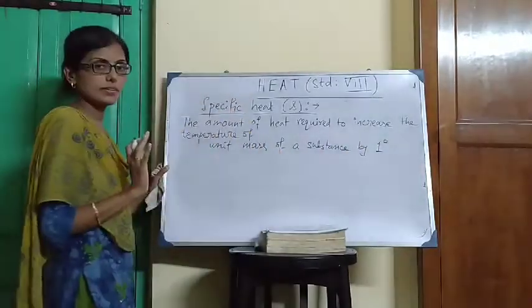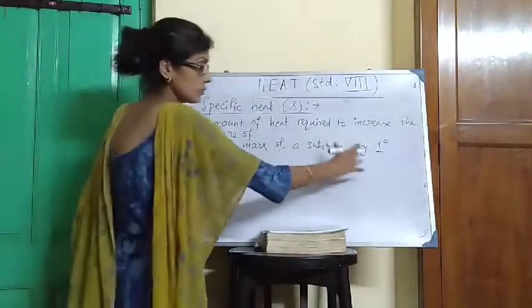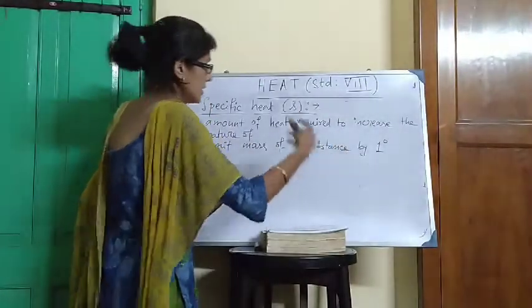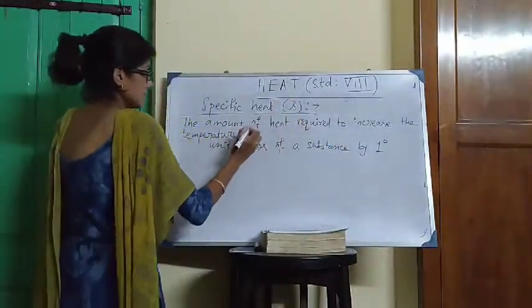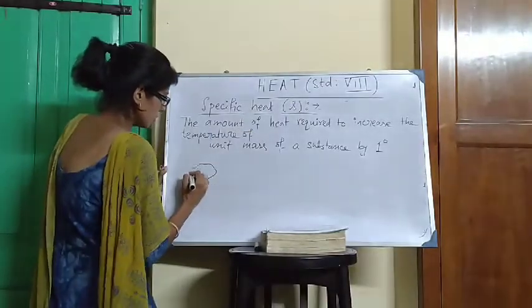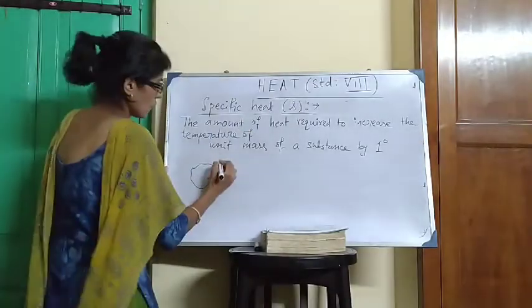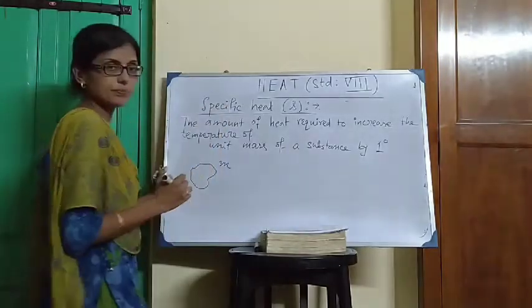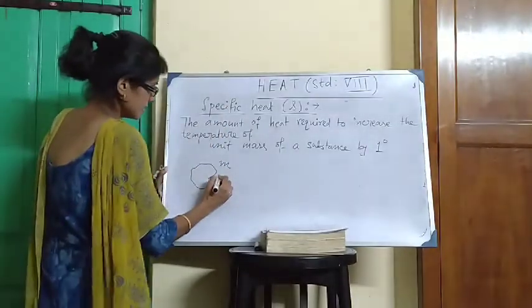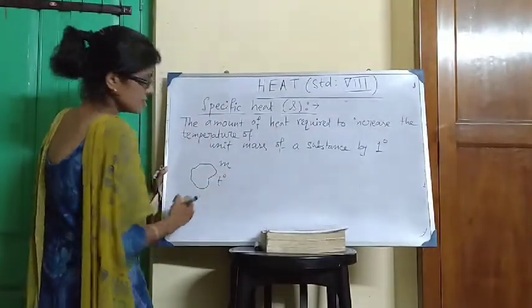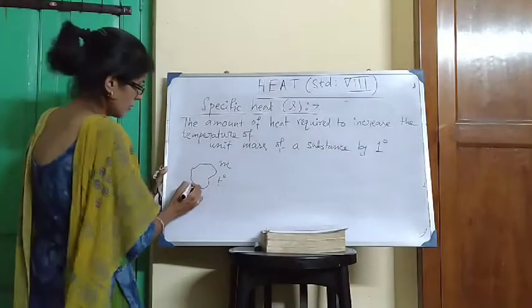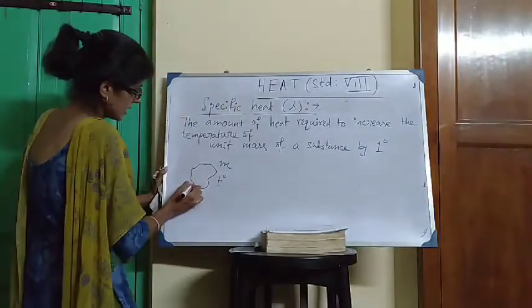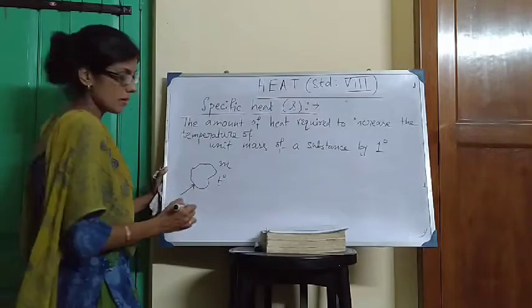That is called specific heat. 1 degree means 1 degree centigrade or 1 Kelvin. Now, suppose we are considering a body of arbitrary mass m. The increase in temperature is T degree. We are supplying some amount of heat from outside.